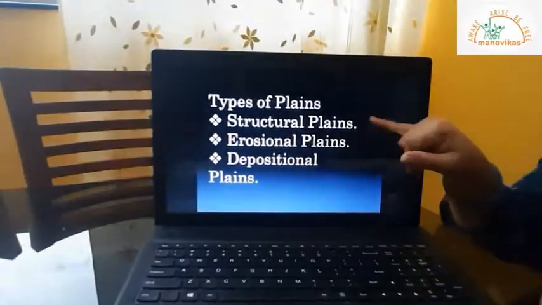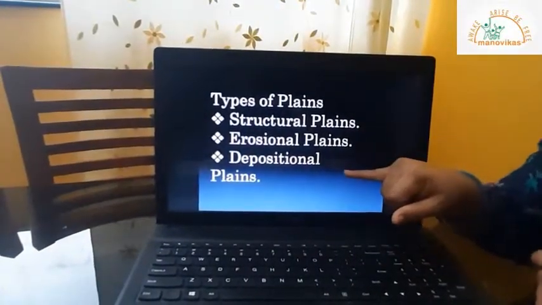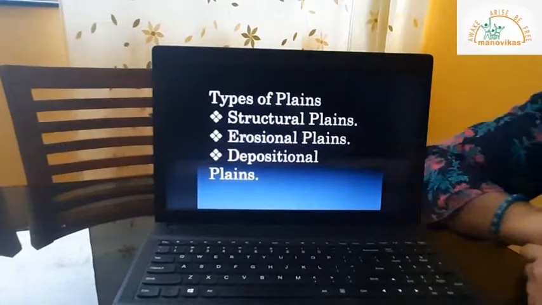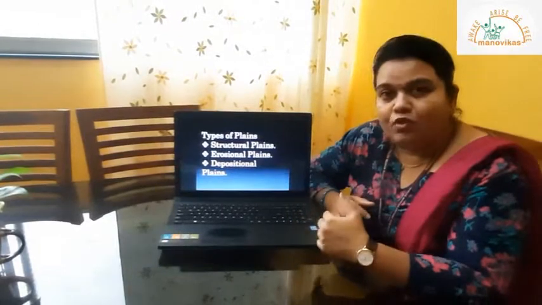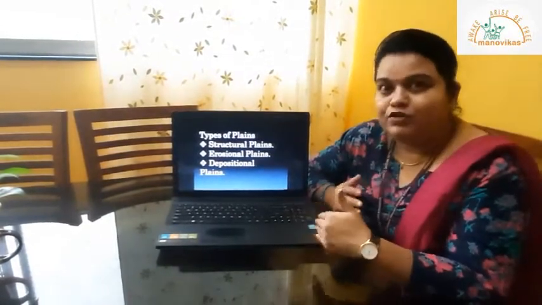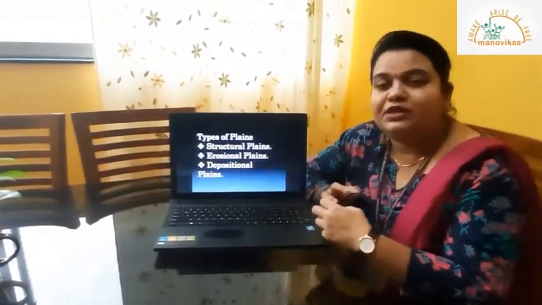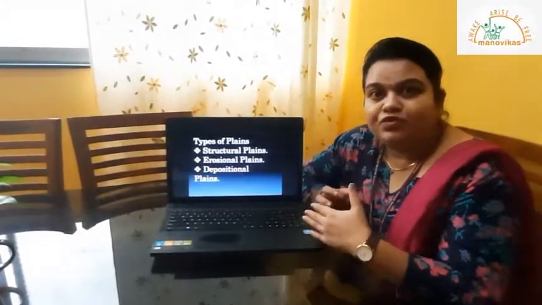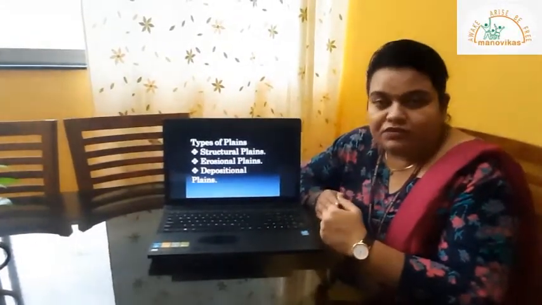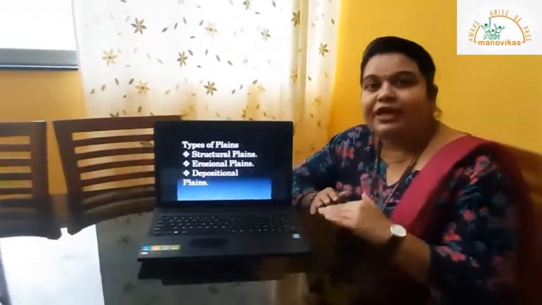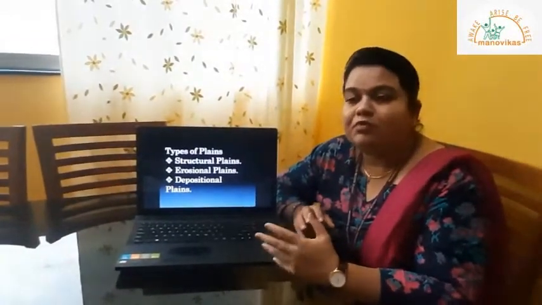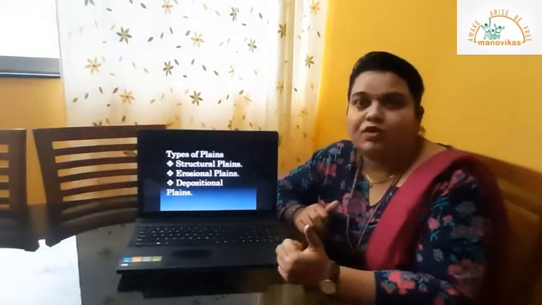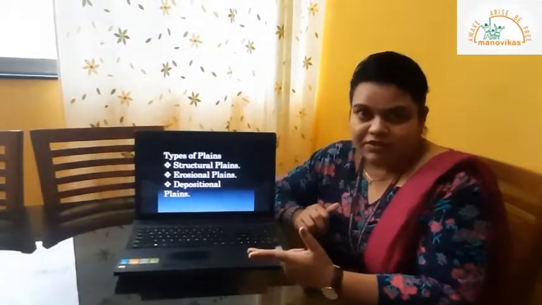Okay, coming towards the types of plains. Types of plains are structural plains, erosional plains and depositional plains. Now what are structural plains? Structural plains are the plains which are formed due to endogenic forces. Endogenic forces we studied in part 1, wherein there are convection currents moving below the earth's surface somewhere in the asthenosphere, which help to move the plates in different directions depending on the boundaries. We studied the transform boundary, convergent boundary and divergent boundary.